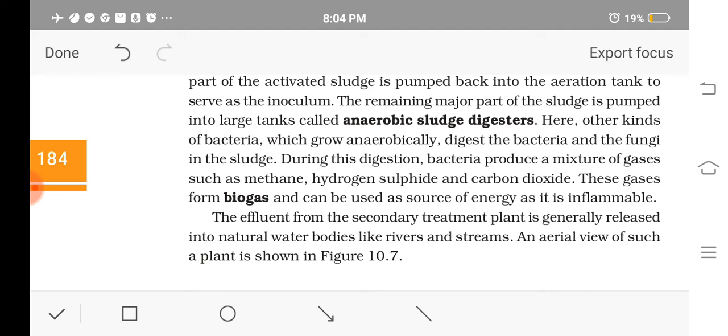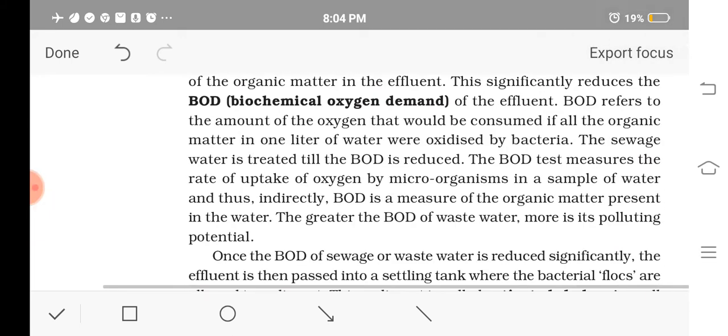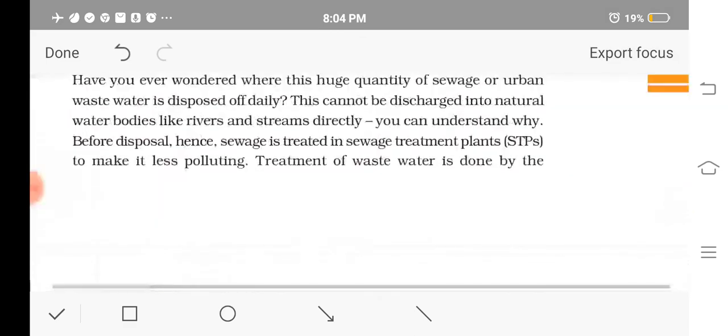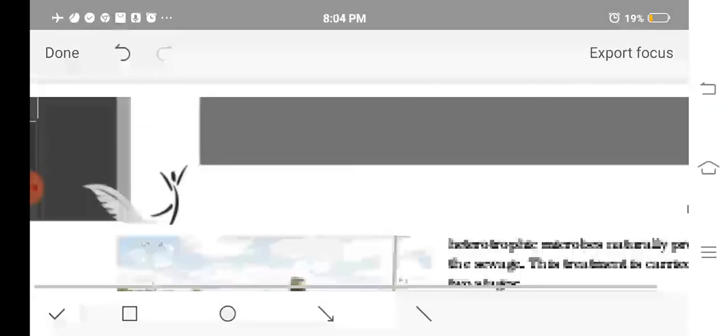Then the effluent from the secondary treatment plant will have very little pollutant in it, and can be directly released into the water bodies. So sewage treatment includes two stages: primary treatment and secondary treatment.